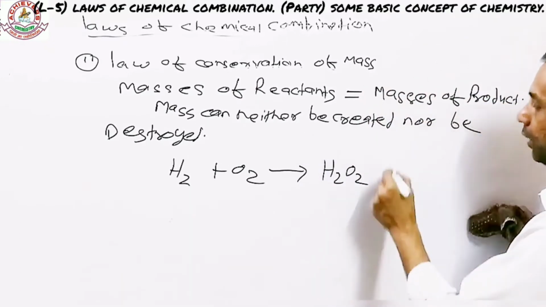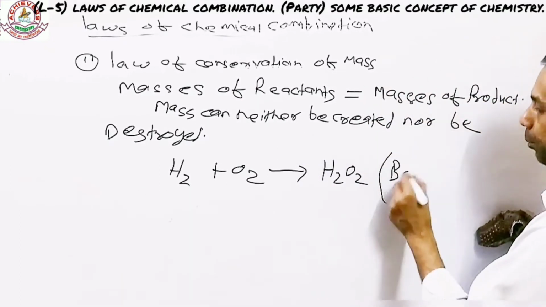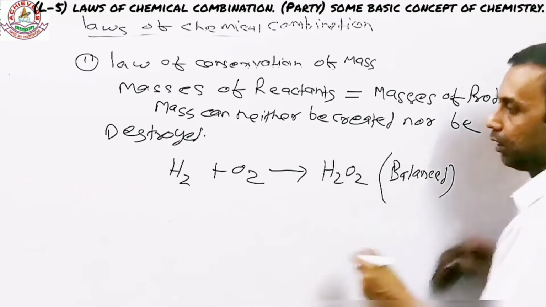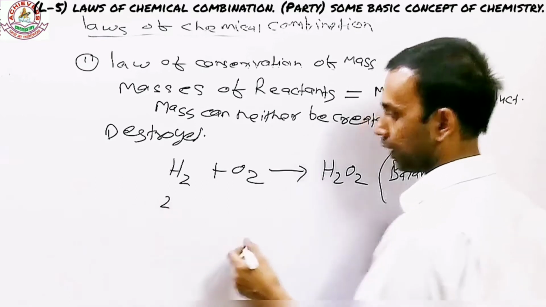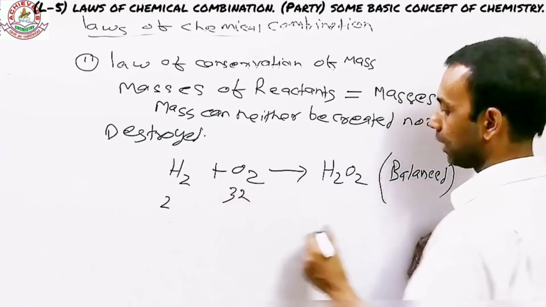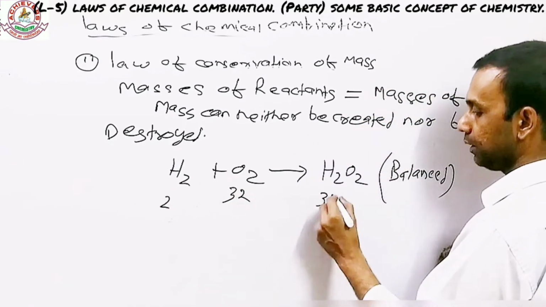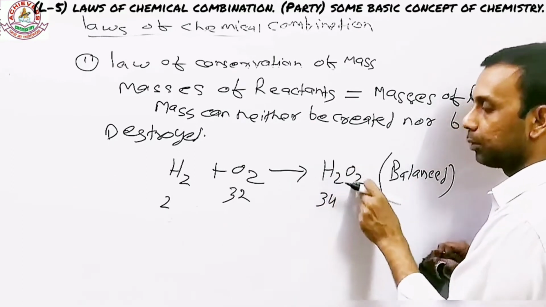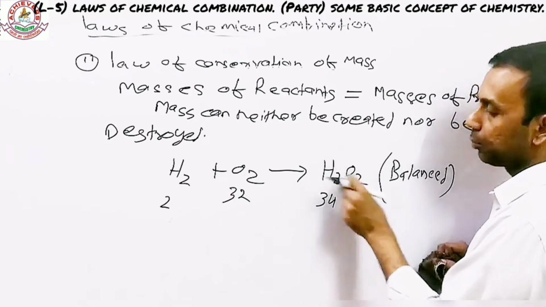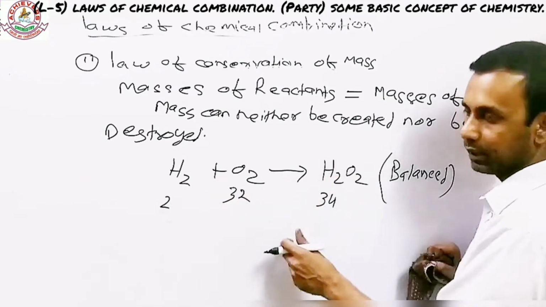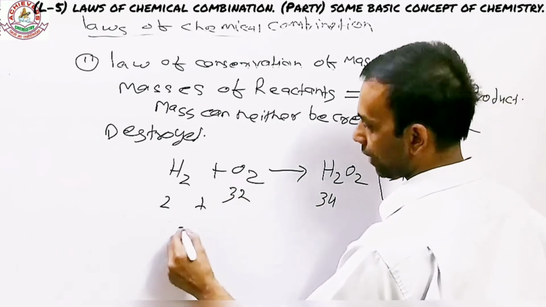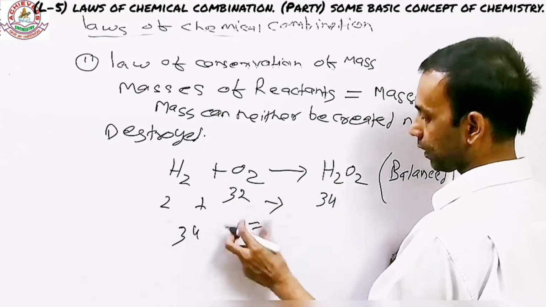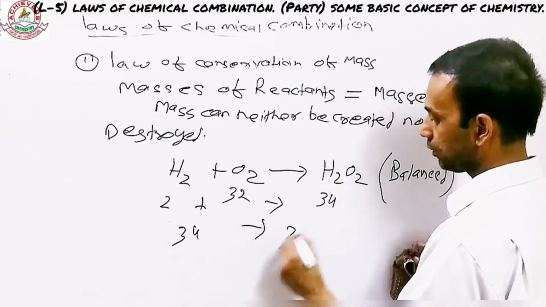The first thing we need to do is to make sure the equation is balanced. If it's not, you need to balance it. So the mass of hydrogen is 2 gram, oxygen is right here 32 gram, and hydrogen peroxide is going to be 34 gram. How? Because you do know the mass of hydrogen is 1, however mass of oxygen is 16. So 32 plus 2, 34. Similarly there, 2 plus 32. What we need to do, we need to add it. So it's going to be 34, and there it's also 34.